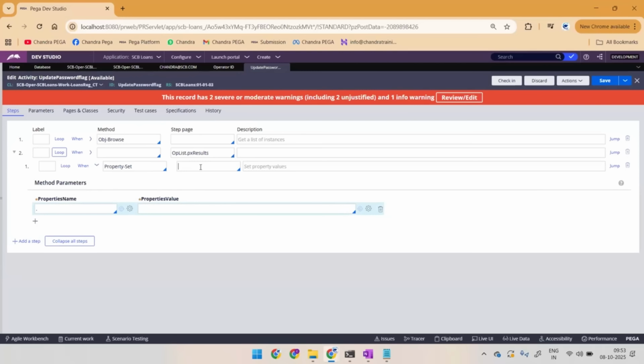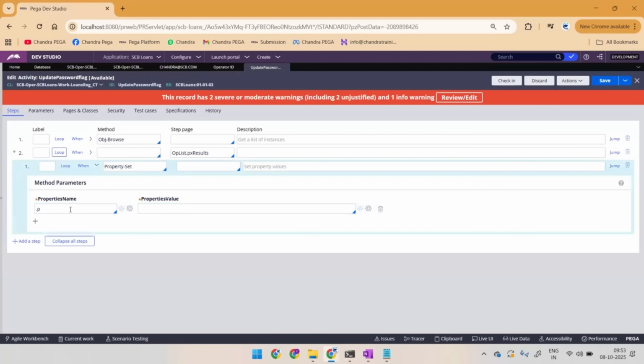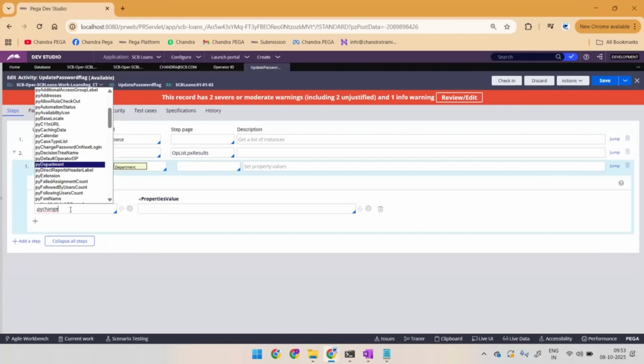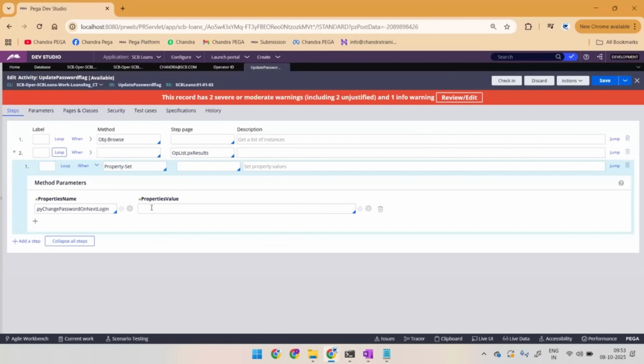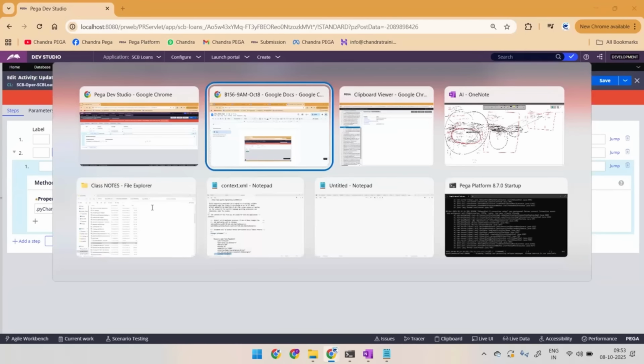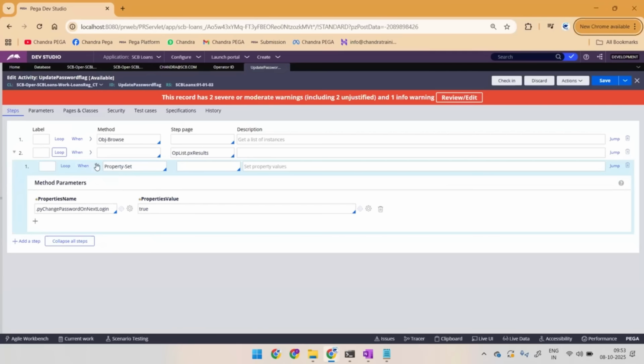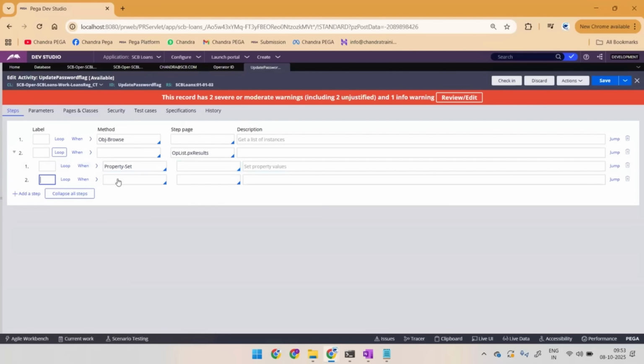Since we are doing this inside a page list, this looping part will be working on page 1, page 2, page 3, nothing but data admin operator ID, so we will not define it again. So dot pyChangePasswordOnNextLogin. What I have to do, I have to make this as true. That's it. Okay, following, right, every one of you? Yes, Chandra. Okay, so now the flag will be updated as true.